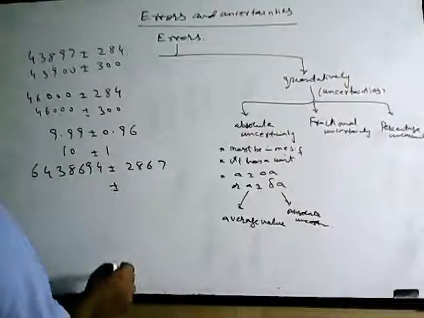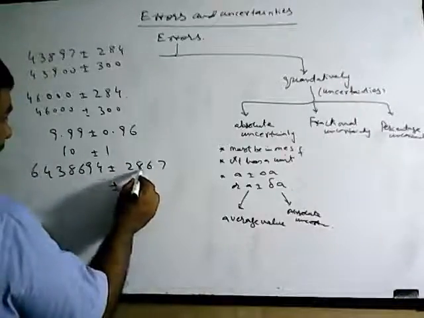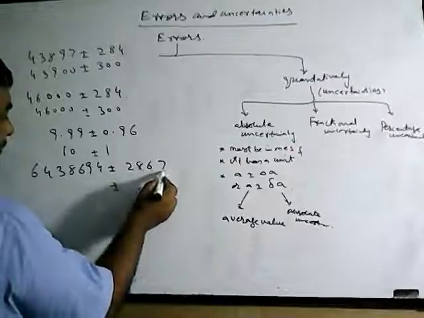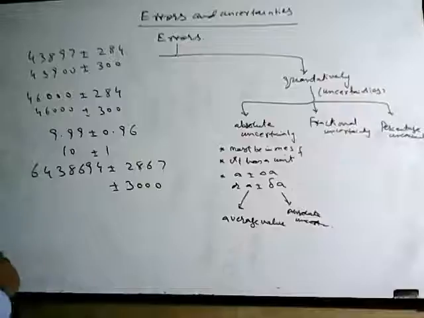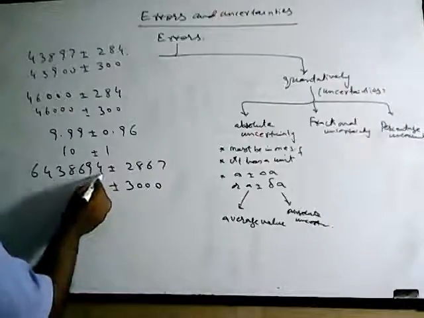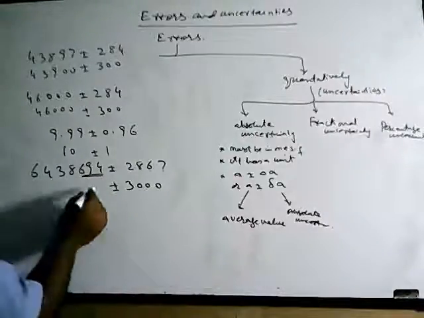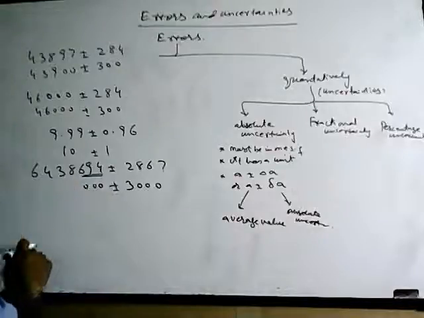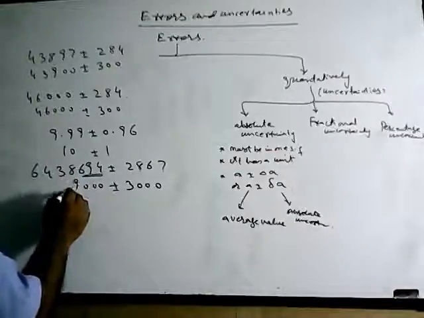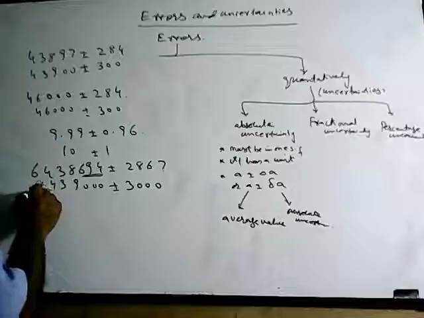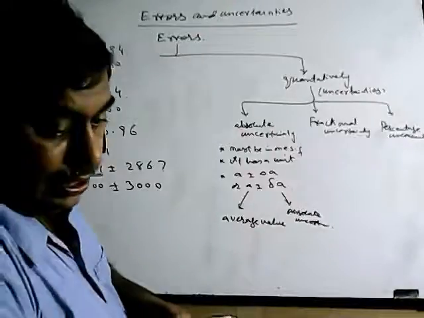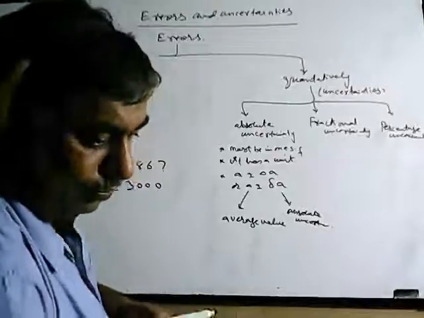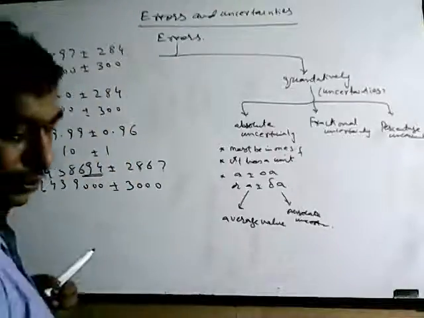How can I make this into one significant figure? This must be 0, this must be 0, this must be 0, and this is 8, so this must be 3000. And now these are 3 zeros, so these must be zeros, 0, 0, 0. Now this is 6, so this must be 9. Now 3, 4, 6. So in that way we can have the absolute errors.